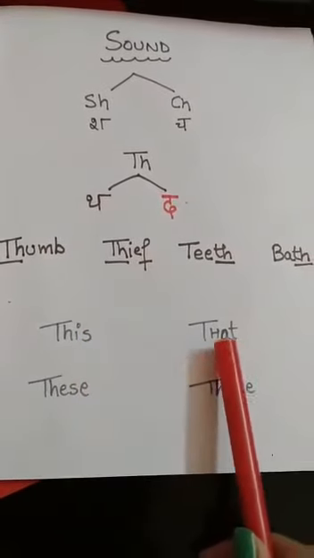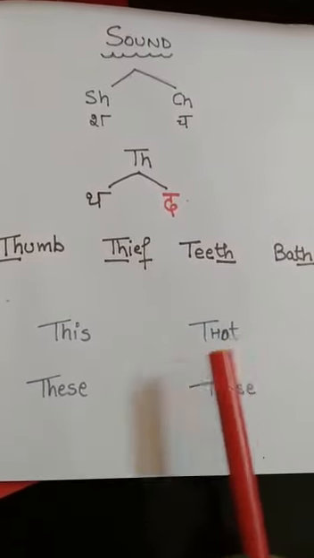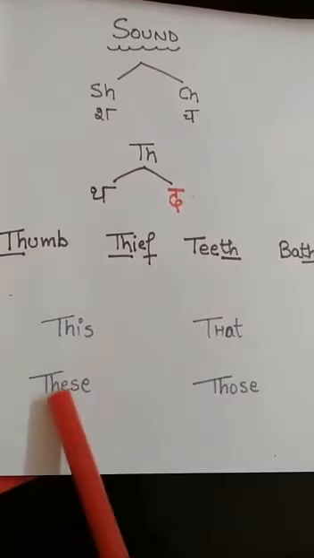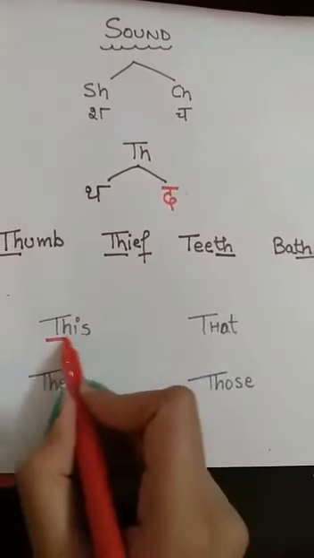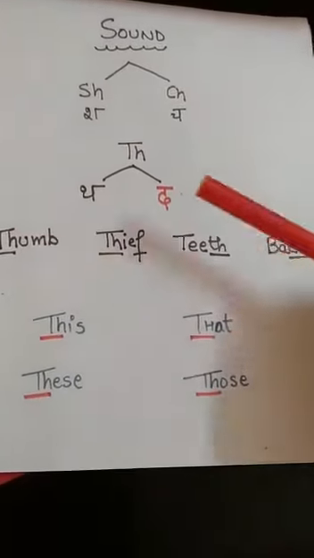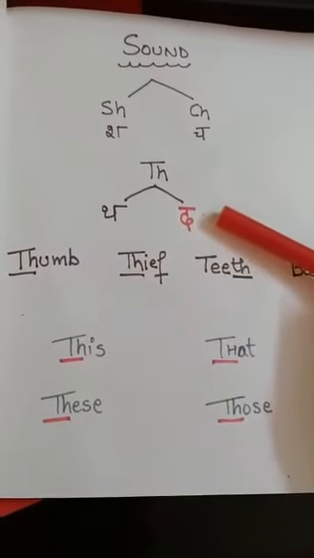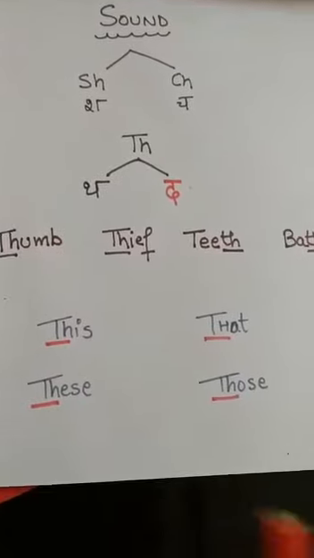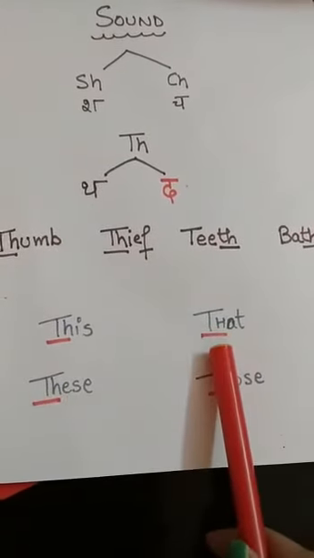This, that, these, those. All these words are having TH, and the sound of TH in these words is the. What is the sound? The. Okay?